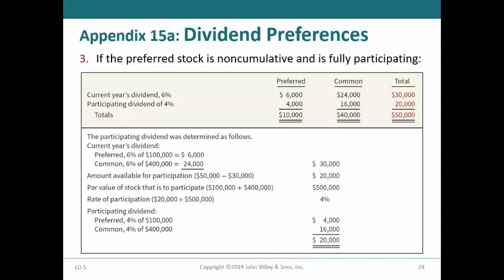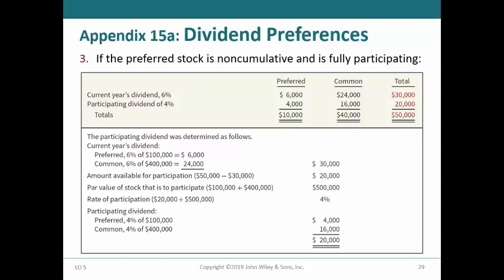In the third example, the preferred stock is non-cumulative but is fully participating, which means that the preferred stock participates ratably with the common stock in any dividend distribution. As the illustration shows, both the preferred and common stock shareholders would receive 6% of the par value of the shares, since the preferred dividend is 6%. The preferred would receive $6,000 and the common $24,000 for a total of $30,000. The total dividend declared was $50,000.